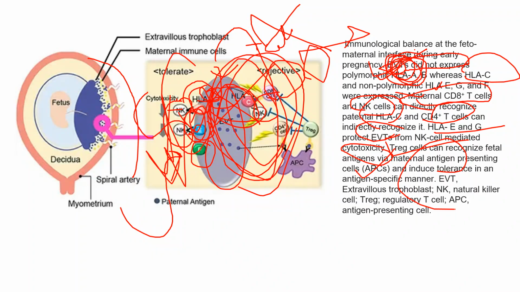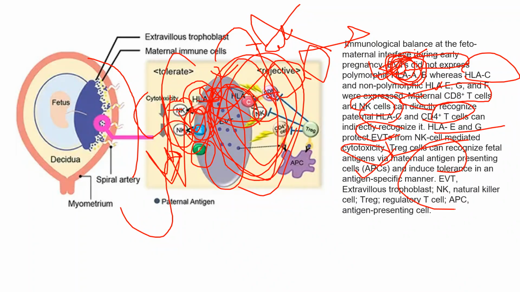The fetus is a part of allograft, but they will not reject it because of the presence of the trophoblast layer and the placenta. The trophoblast doesn't have HLA-A and B, so it will not react with the MHC. MHC in humans we know as HLA. Here HLA-B is not there. Instead, HLA-G is there, which will contact the natural killer cells and the cytotoxic cells and inhibit them.